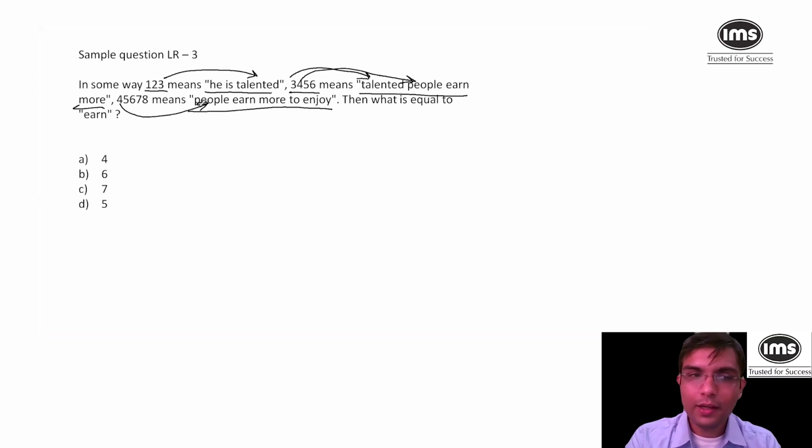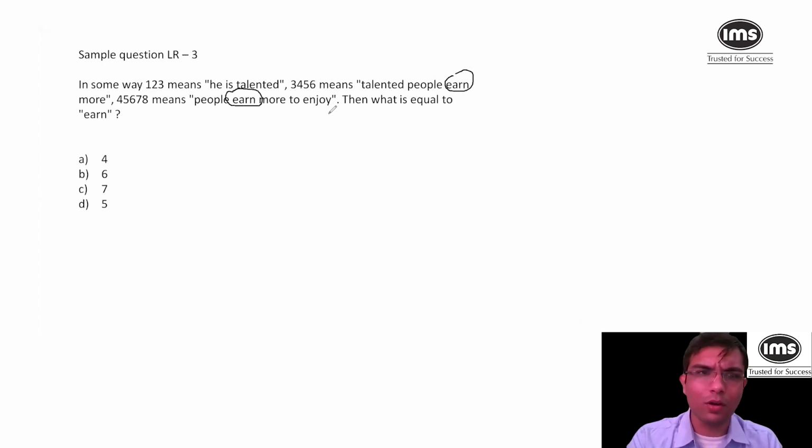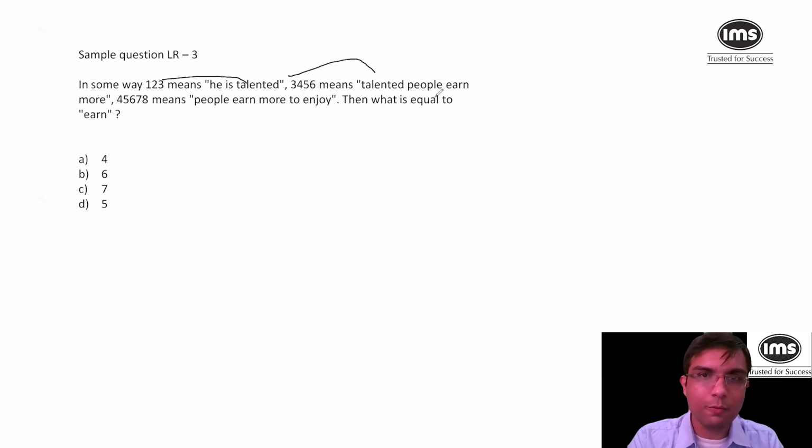So you wanted to know what is the code for earn. When we talk about earn, it is just beside people every time, and that's why the answer will be 5. Awesome. So all of you have got 5 as an answer. This would not take more than 10 seconds if you could have seen things very, very fast. So talented, amazing, people earn, so on is 5. That's it. 5.